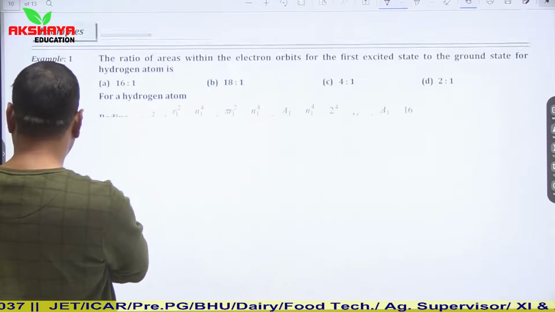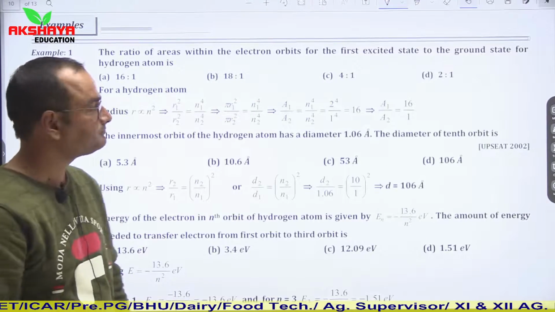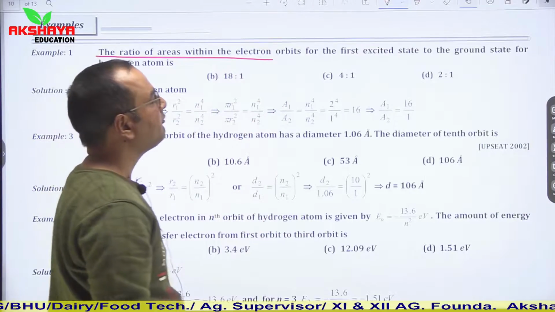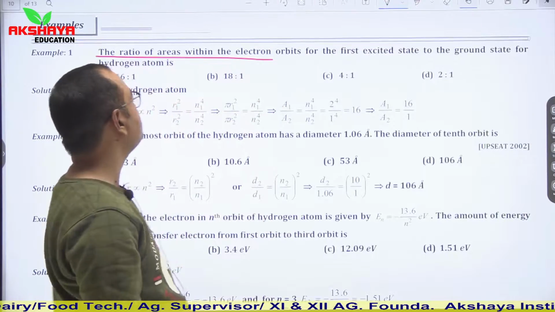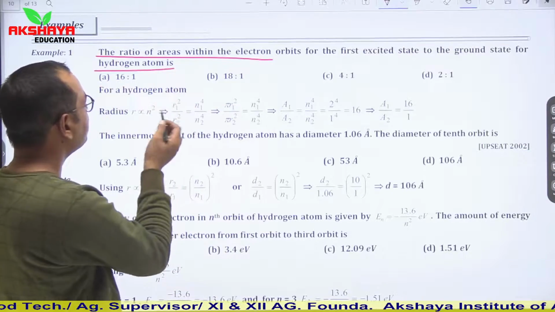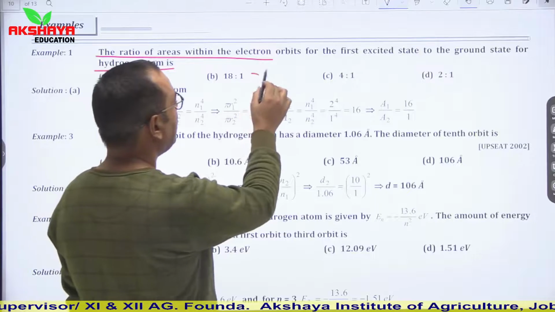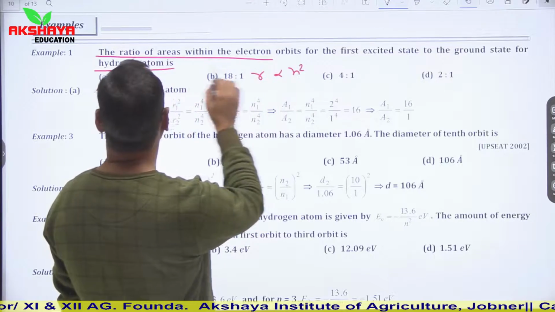Let us have a pattern of numericals based on it. The ratio of areas of the electron orbits for the first excited state to the ground state for a hydrogen atom. Here we have to give the ratio of areas. We know that R is proportional to n square for a hydrogen atom.